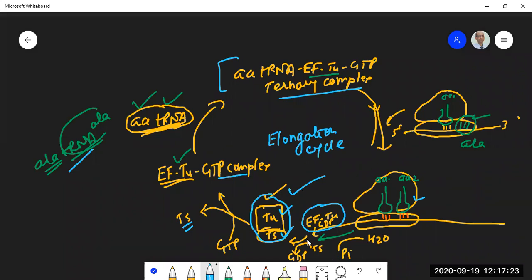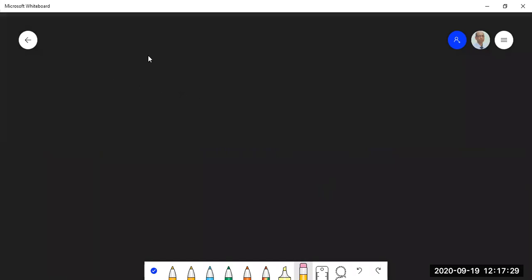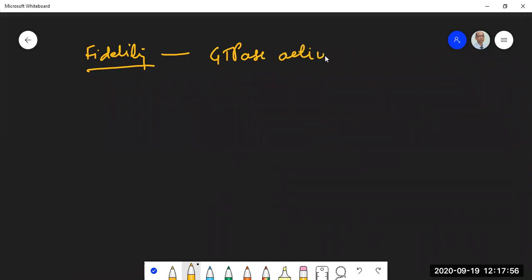Now, the fidelity. Fidelity of the process means the chances of error taking place during protein biosynthesis are reduced because of the built-in GTPase activity of EFTU, EFT. It serves as a trimer.